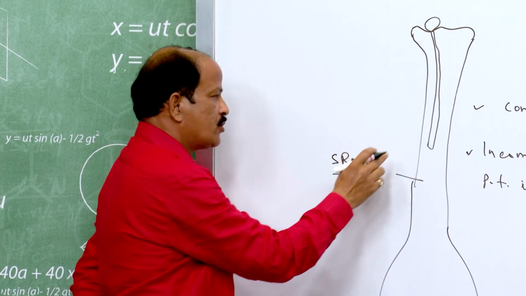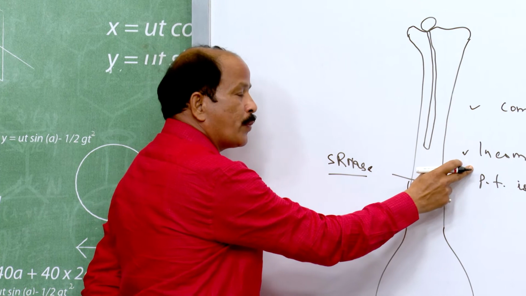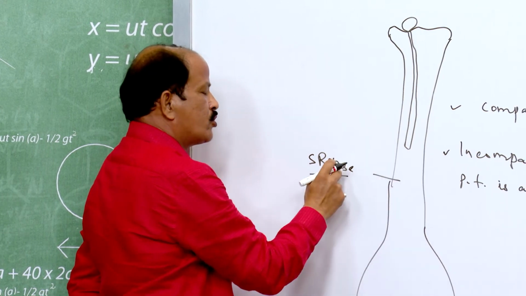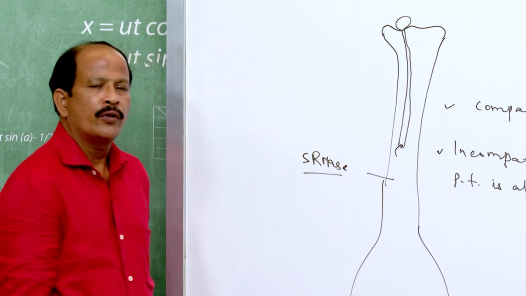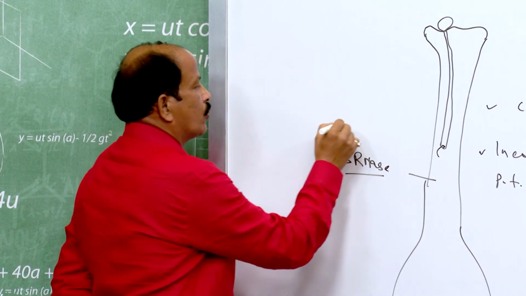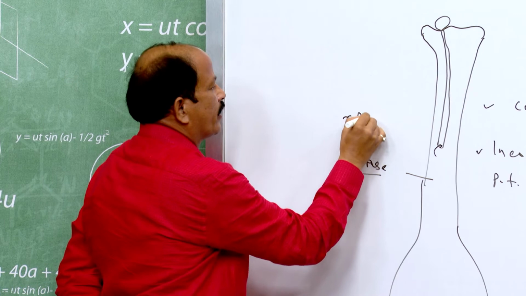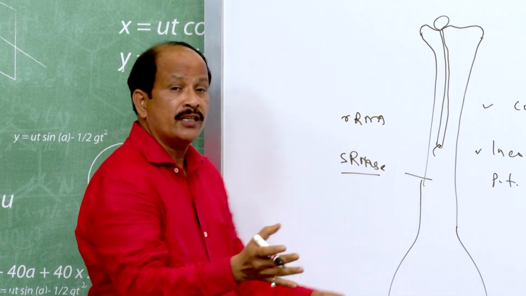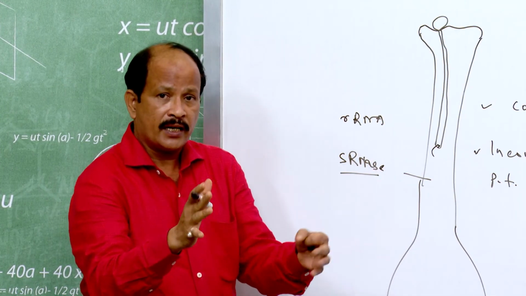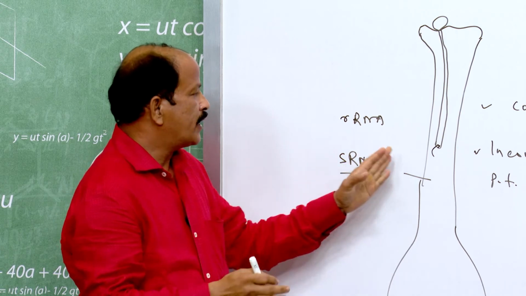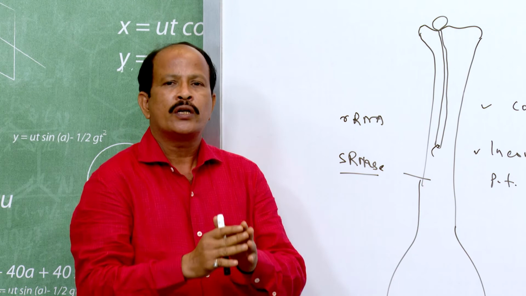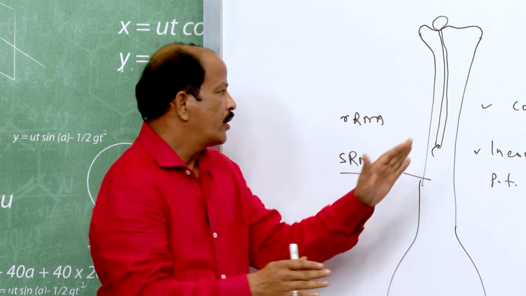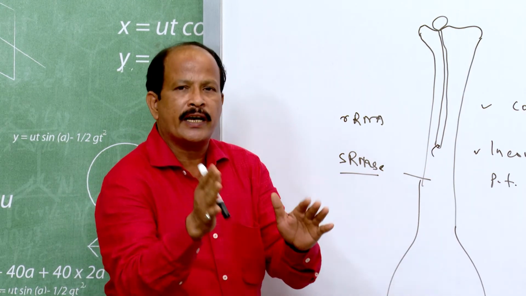In case of incompatible pollen, this stylar RNase enters the pollen tube, thereby degrading the rRNA present therein. So, when rRNA is degraded, definitely all its ribosomes are degraded and the pollen tube is defunct and it does not grow, it is aborted there on the way.